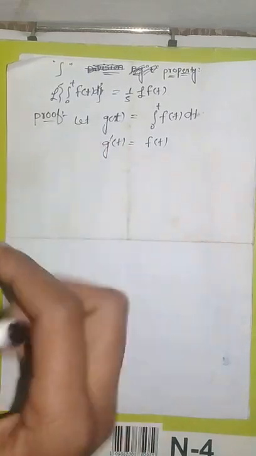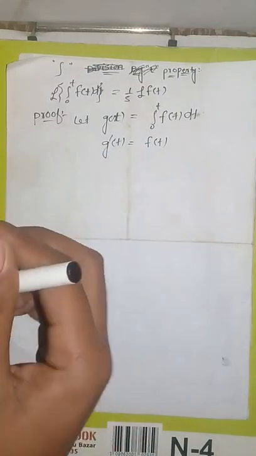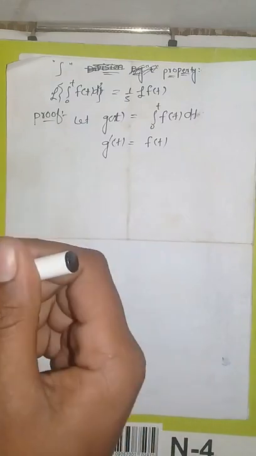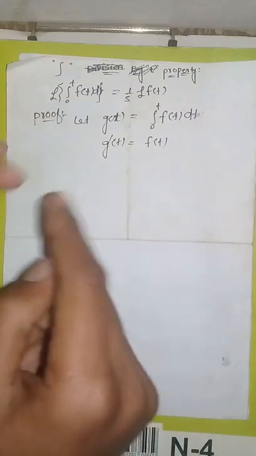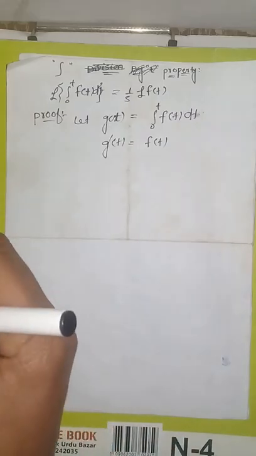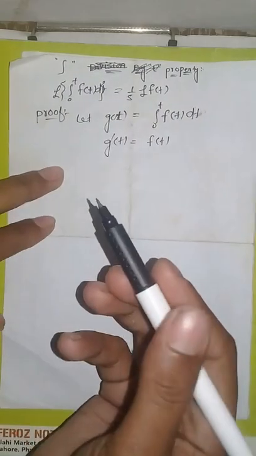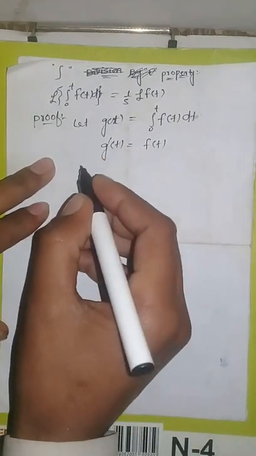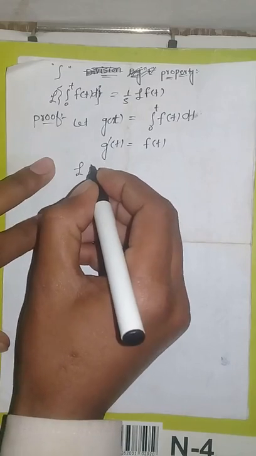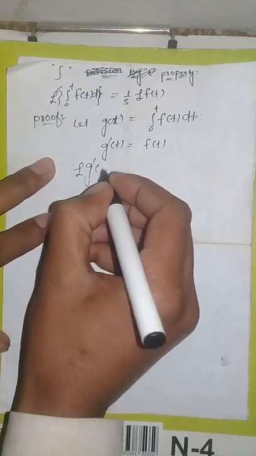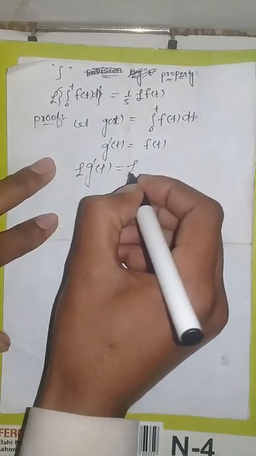To prove this property, let g of t equal integration from 0 to t of f of t dt. Now take the derivative of both sides, then g dash of t equals f of t. Now apply the Laplace operator to both sides, then Laplace transform of g dash of t equals Laplace of f of t.